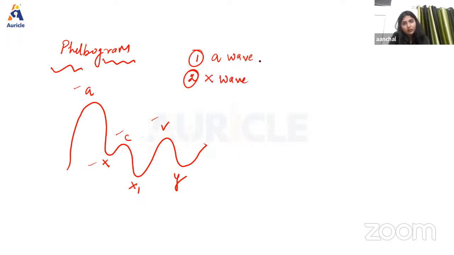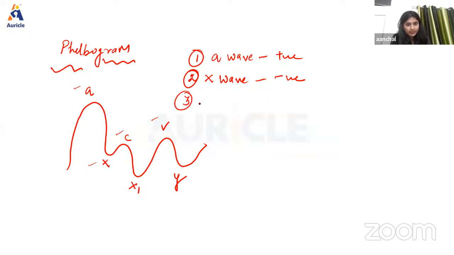This one is a positive wave, and this is a negative wave. The X wave is a negative wave due to fall in atrial pressure. Whenever there is a fall in atrial pressure, it is represented by the X wave, and it coincides with atrial diastole, and this will lead to the beginning of ventricular systole.